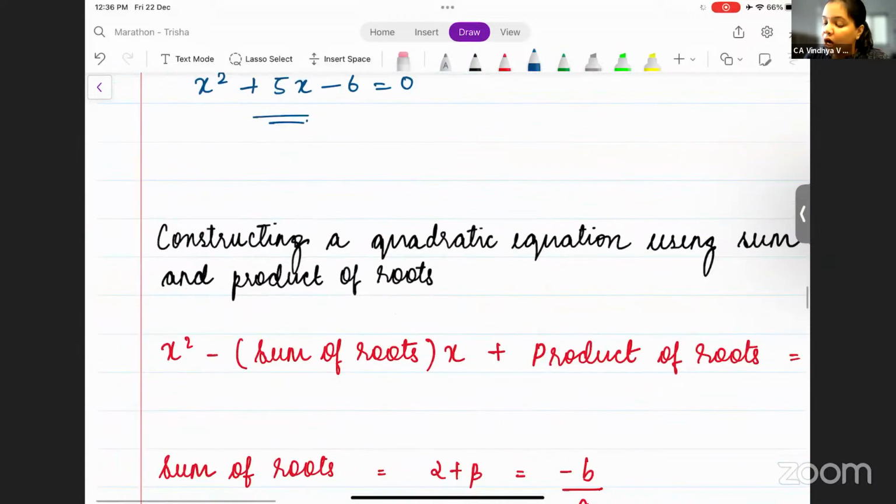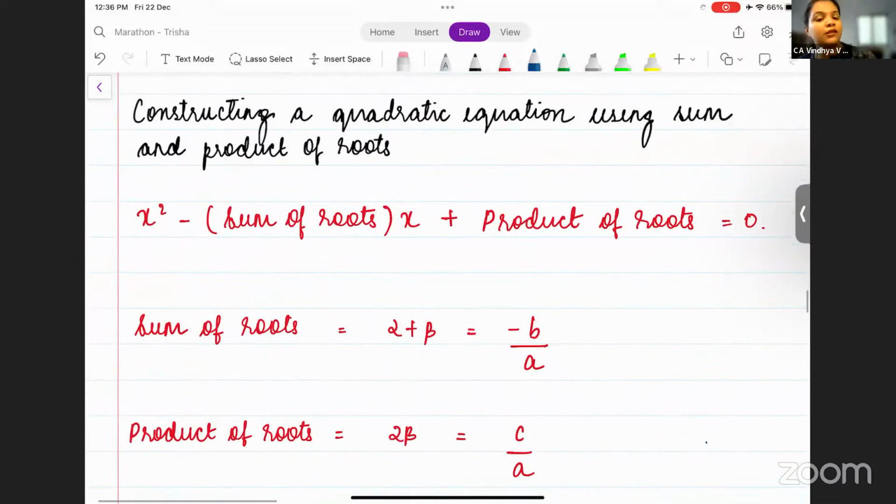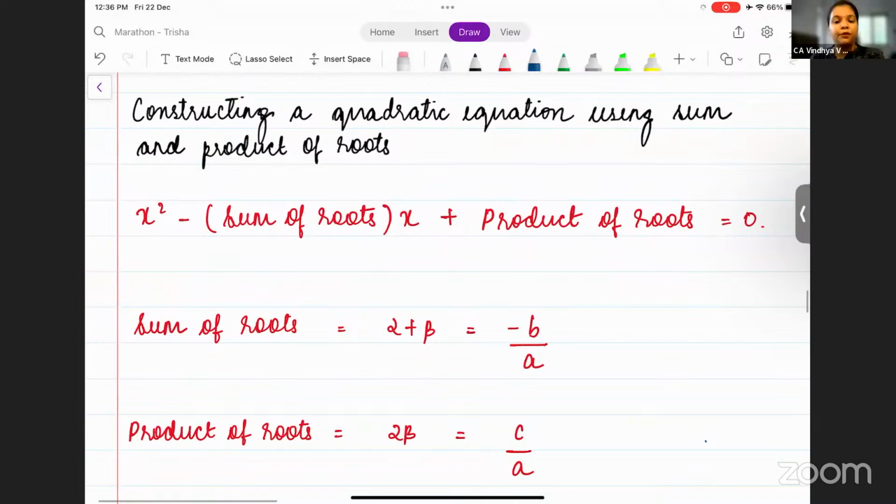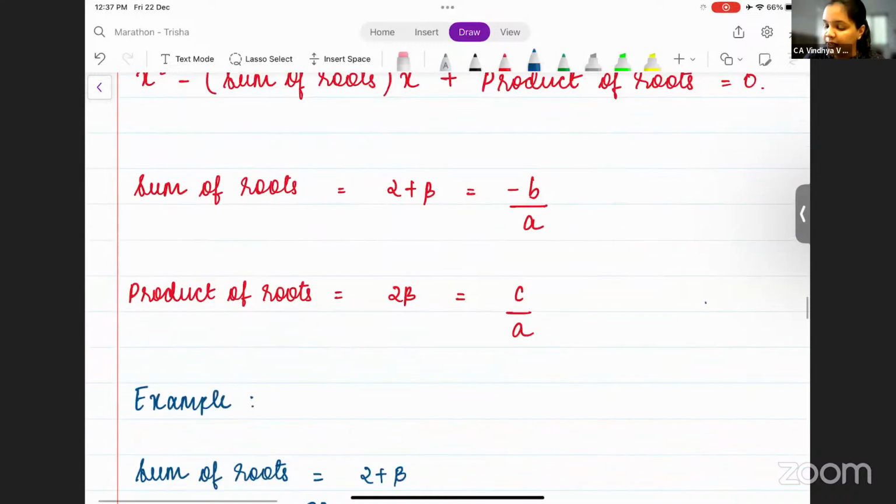Okay, moving on. How to construct a quadratic equation using the sum and the products of root. Now, the form of a quadratic equation is given as x square minus sum of roots into x plus the product of roots is equal to 0. Sum of roots is nothing but the sum of the two roots, alpha and beta, that is alpha plus beta. Product of the roots, alpha into beta. Now sum of roots can also be written as minus b by a, and product of roots can be written as c divided by a.